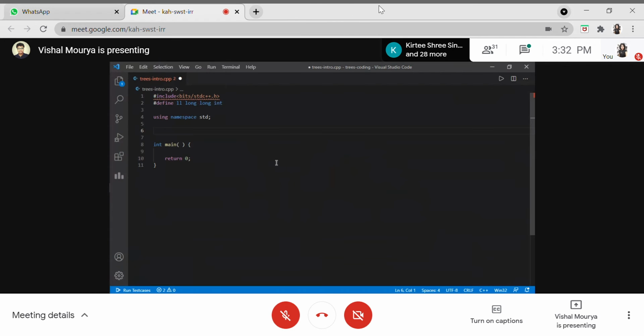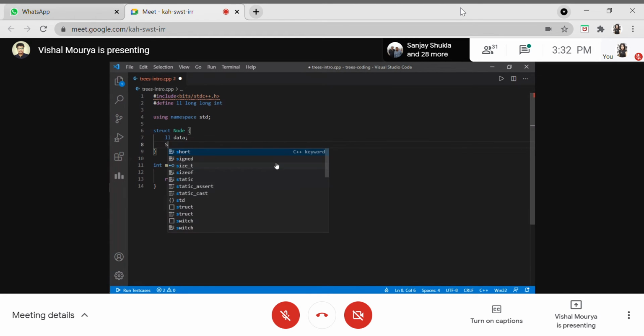So let's start. I'll be defining a structure whose name will be node, and it will have a data value, and then it will contain pointers. For storing a reference, we just need to say which type of reference we need to store. So I'll be storing the node type of reference in my left node, and similarly I'll be storing the node type of reference in my right node.